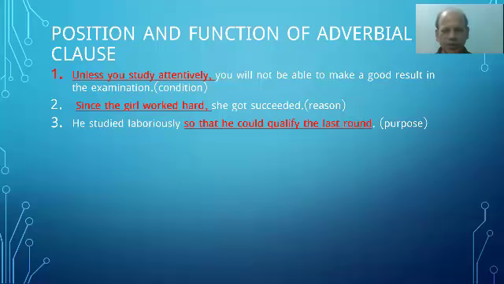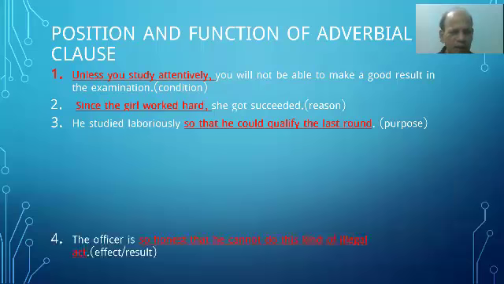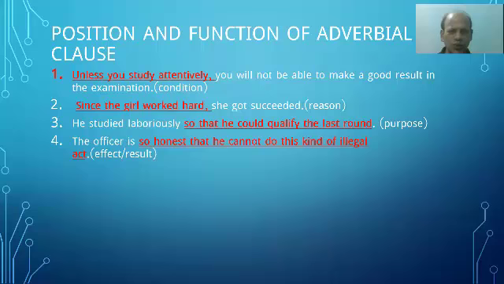So that he could qualify the last round, in red ink, is the adverbial clause of purpose. I have given the name in parenthesis, in bracket. Number four, the officer is so honest that he cannot do this kind of illegal act. So honest that he cannot do this kind of illegal act. It's expressing effect or result, adverbial clause.